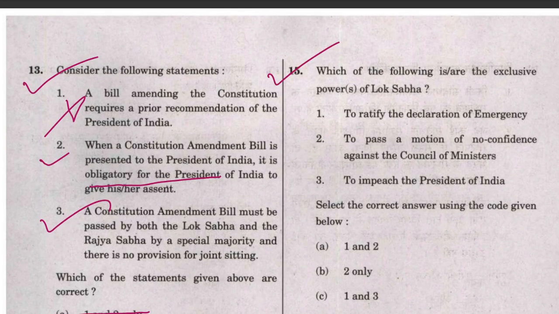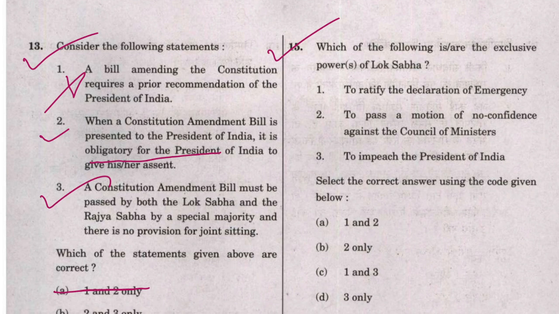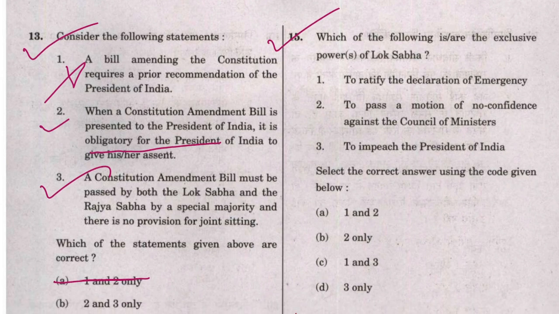This is also a very easy question, about the exclusive powers of Lok Sabha. These exclusive powers are all given directly in Lakshmikant, but let's consider that you cannot recall it properly. Then what you can do is just think about it. The Council of Ministers is responsible to the Lok Sabha, and so the Lok Sabha is the only house which can pass the no confidence motion.